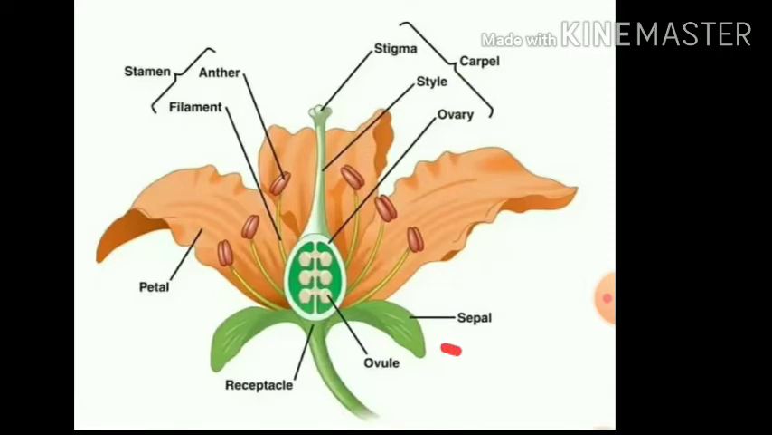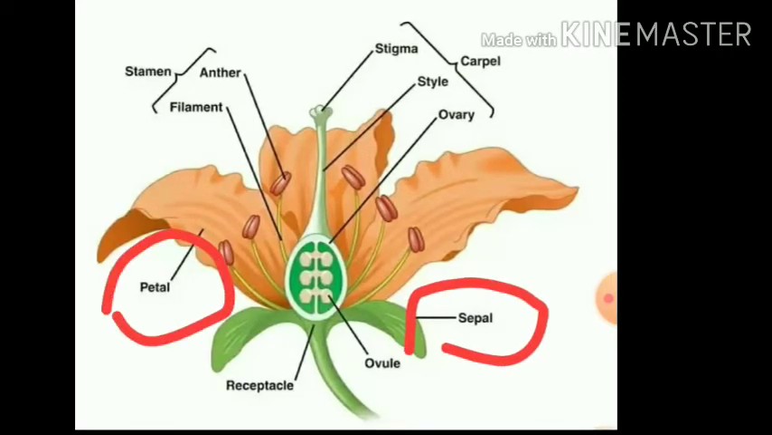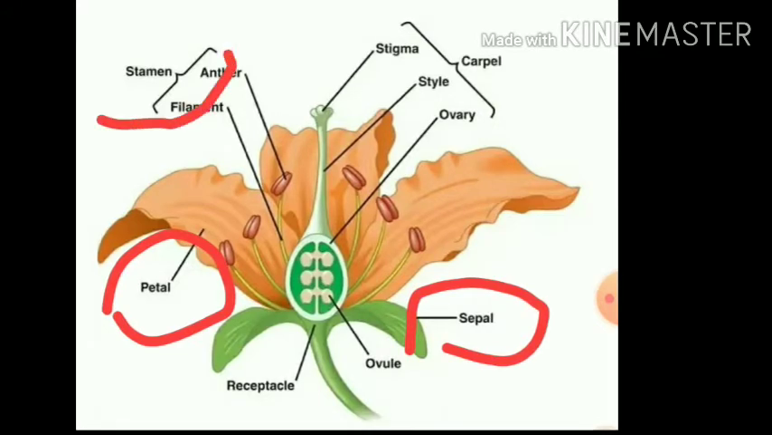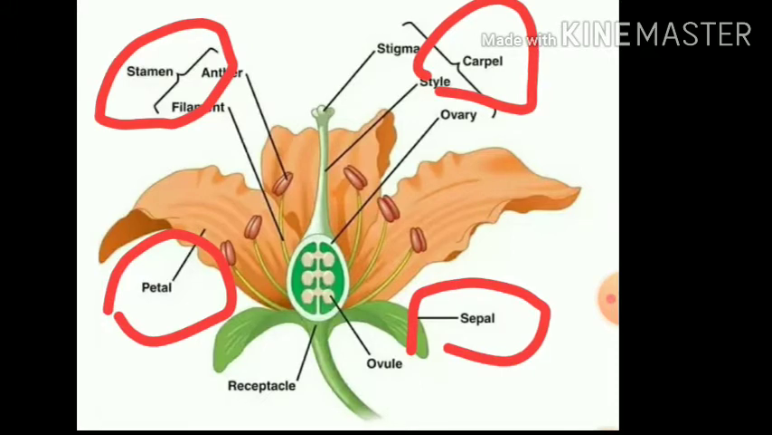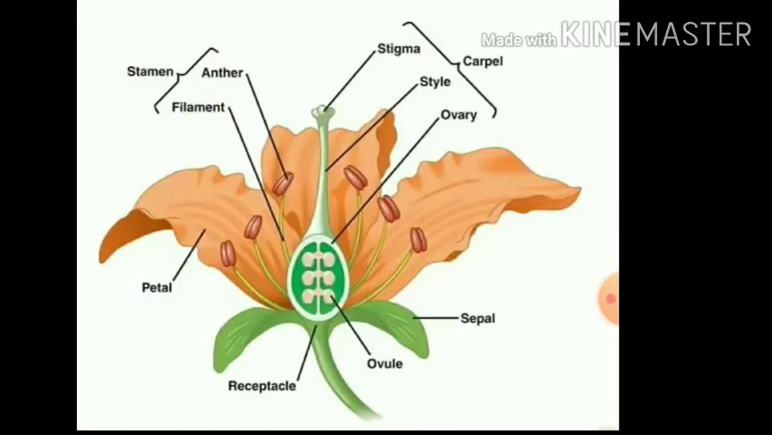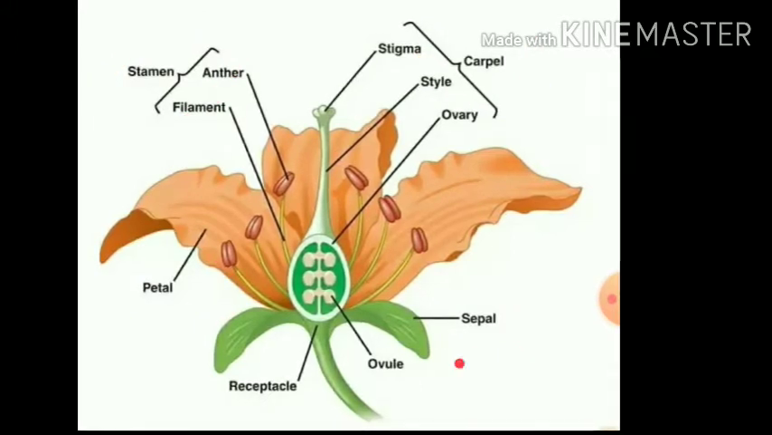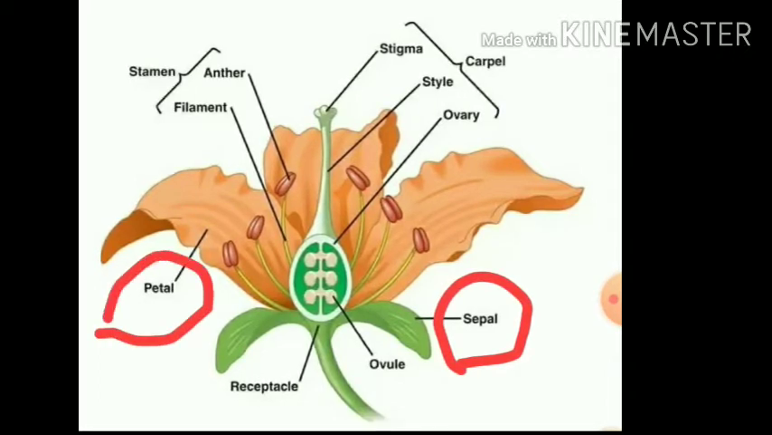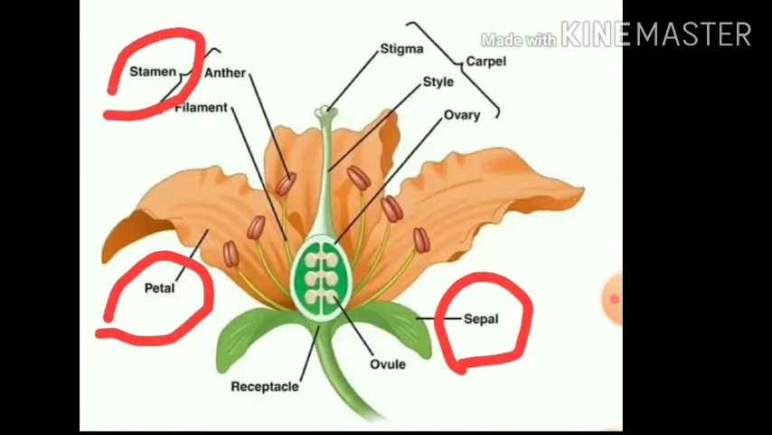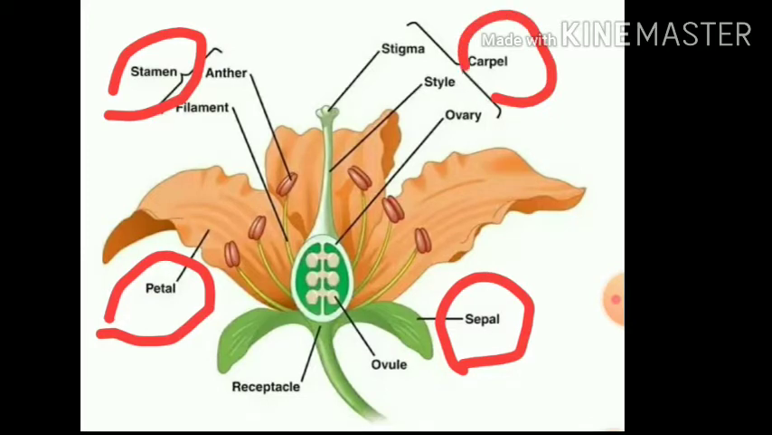Sepal is one part, and here the petal is another part, and the third whorl is stamens and the fourth is carpel. So these are the 4 parts, where the sepal is also called calyx, petal is also called corolla, and stamens are also called androecium. A group of carpels is said to be a gynoecium. So these are the 4 parts.